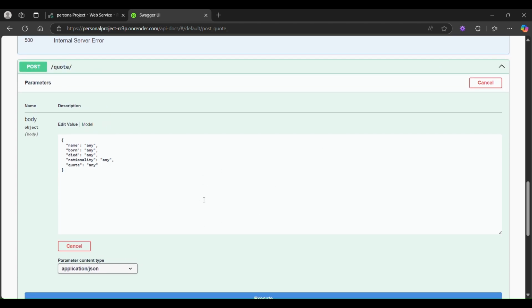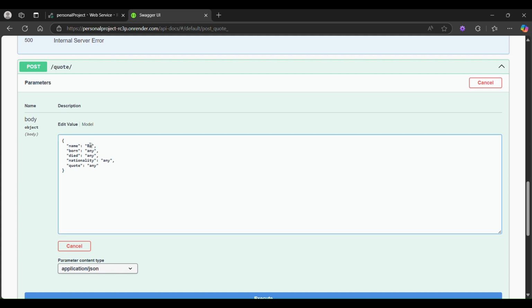All right, so now the name. Let me use my name, Bernard Michael. Let me say born September 20, 2000. For died, I'll just put that he's still living. Nationality, let me say Nigerian. The quote: do it now, do not wait for another day.